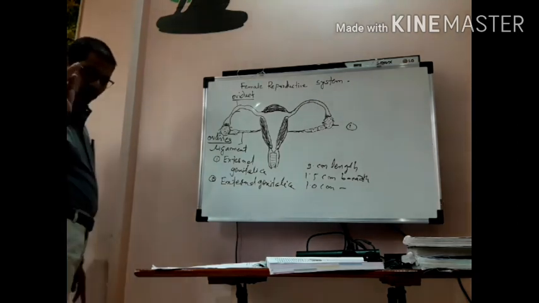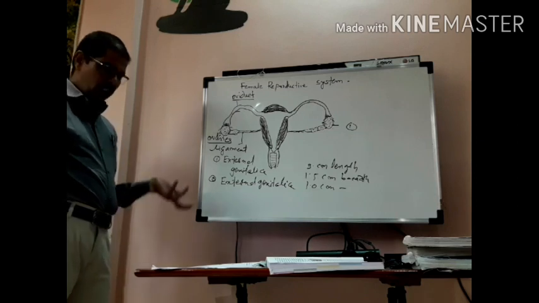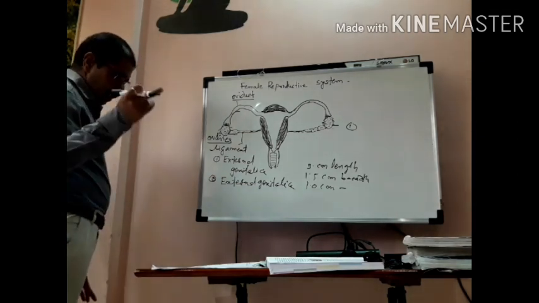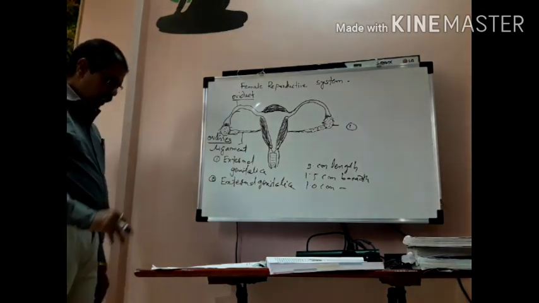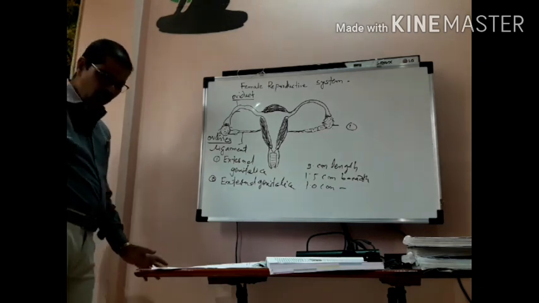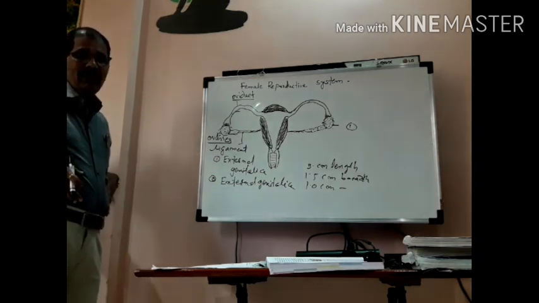They are paired muscular ducts, or you may call them tubes. This muscular tube or duct lies horizontally in the peritoneal cavity and hangs in the abdominal cavity.